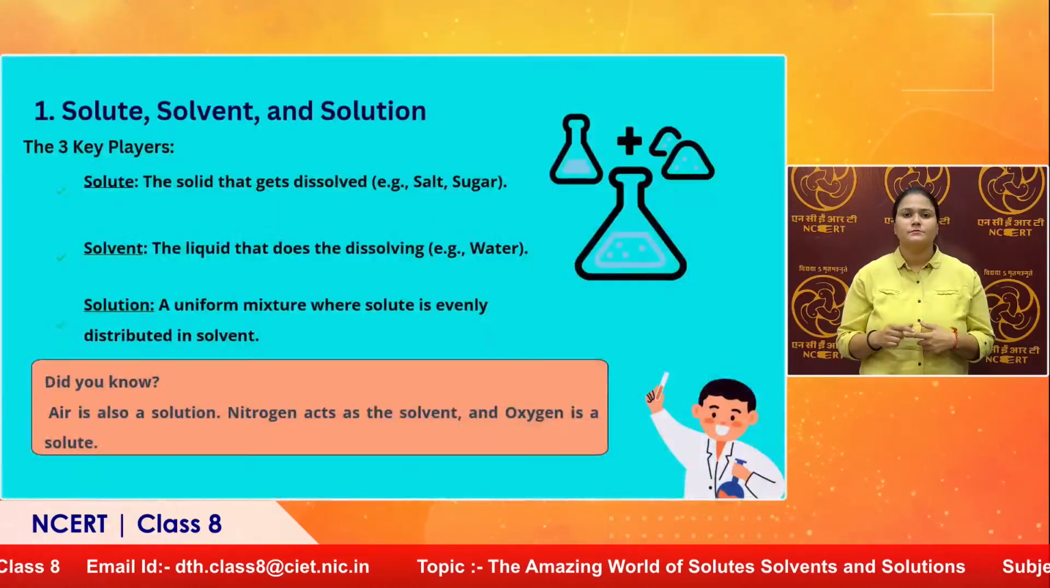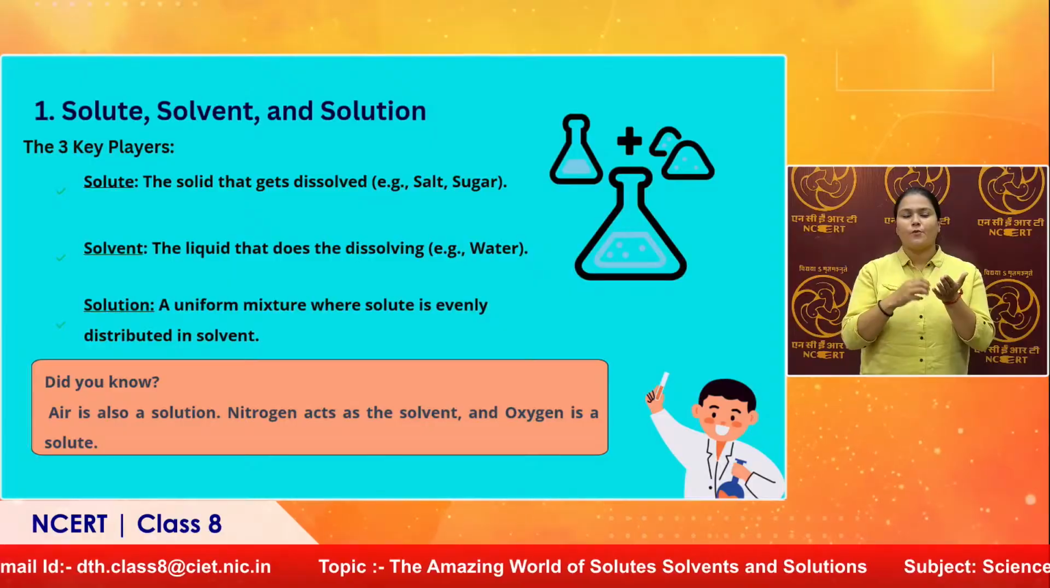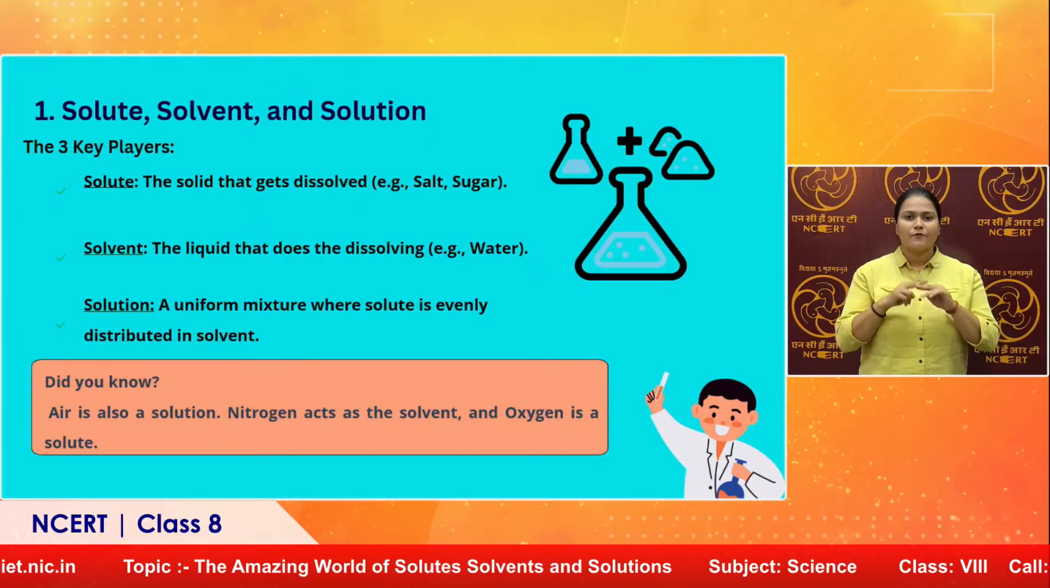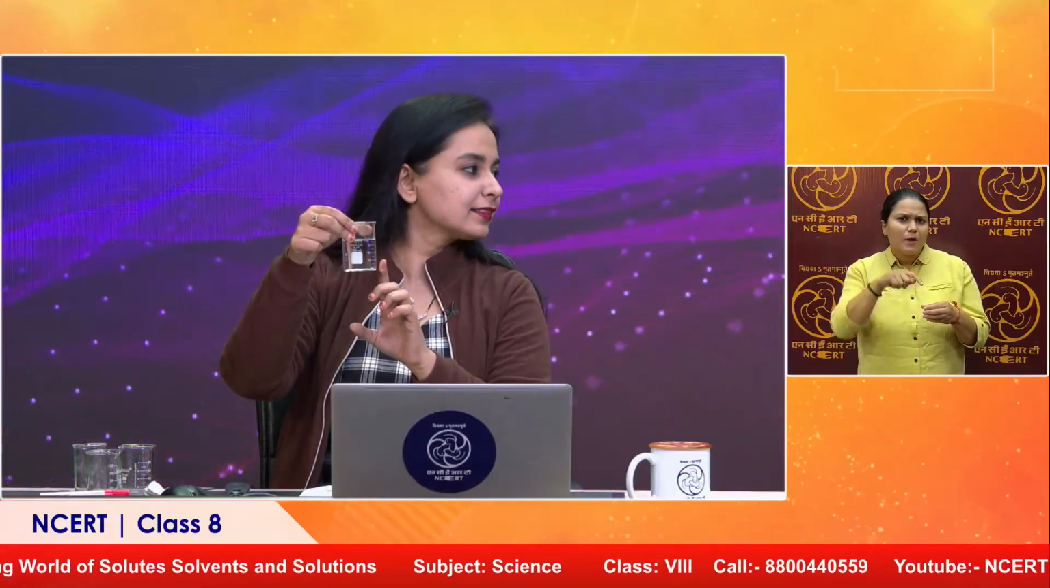Now one more term there is given, that is uniform. So what exactly it means when we say that something is having uniform composition. Now if you see this mixture here, this solution, can you say what is mixed in this? No. Why? Because the salt crystals got evenly distributed. Same thing would have happened if I had taken sugar.